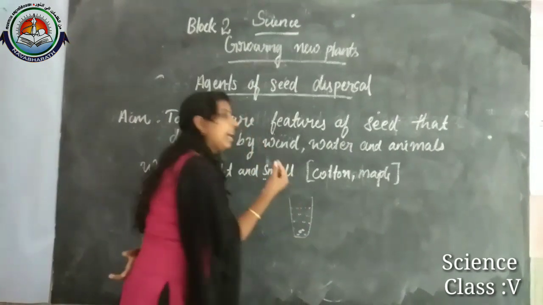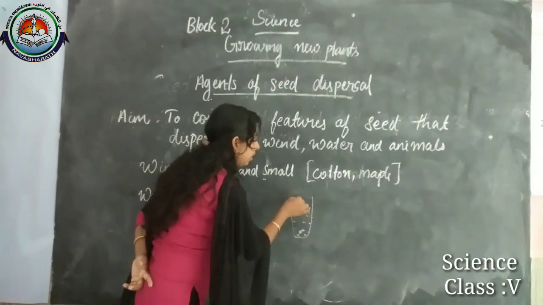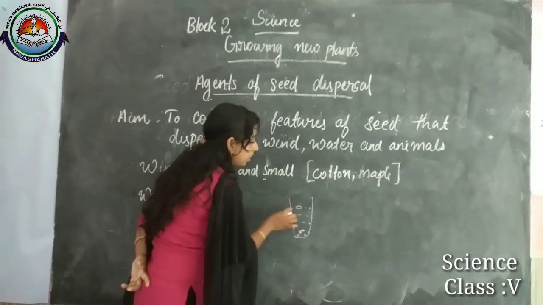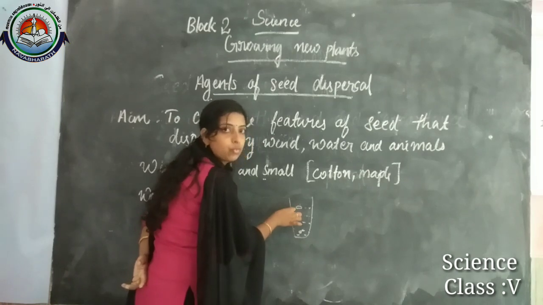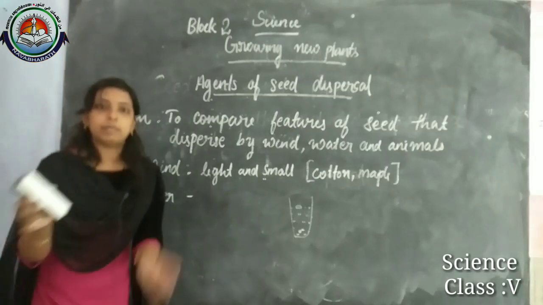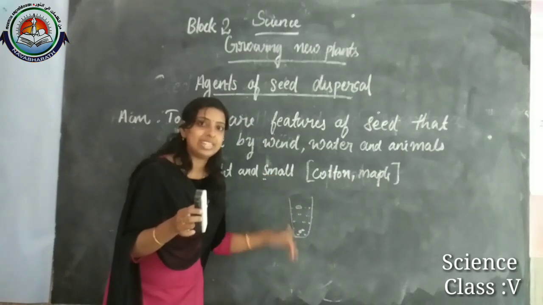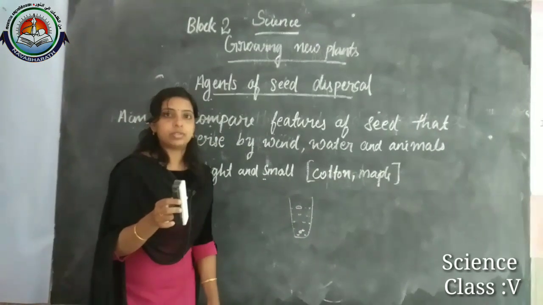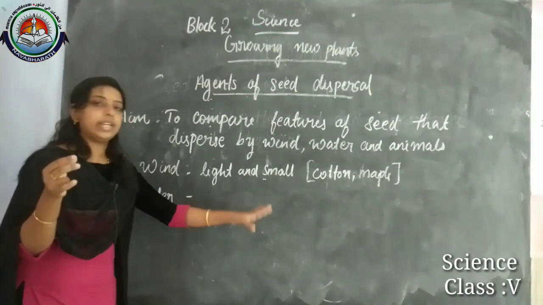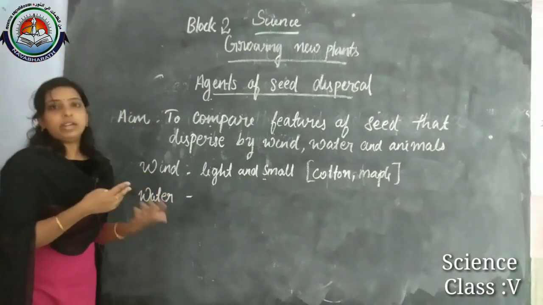And if we put a lighter object like a blade into the water-containing glass, the blade will stay above the water. This is considered floating. You have to remember floating and sinking. Float means it stays above the water, sinking means it goes deep into the water. We need this to explain dispersal by water.